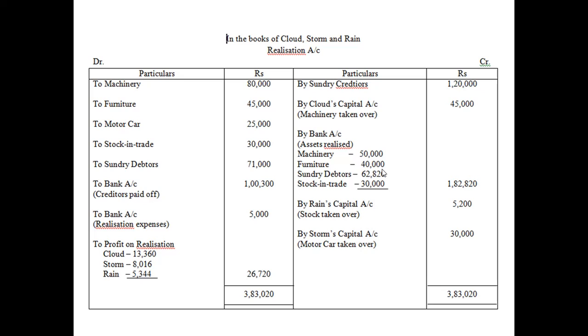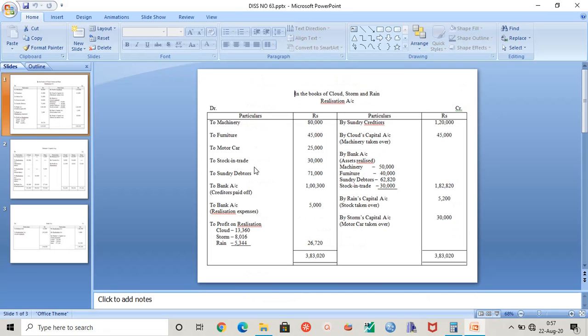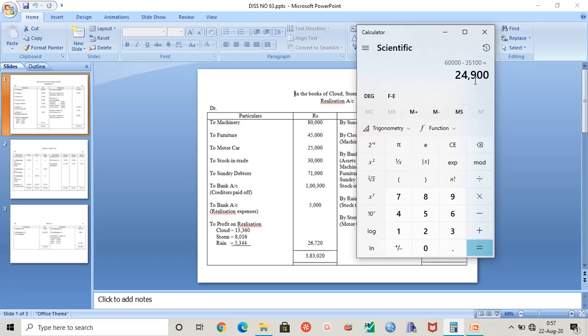Sundry debtors here are 71,000. Subtracting 1200 gives 69,800, and the 10% discount on that is 6980.